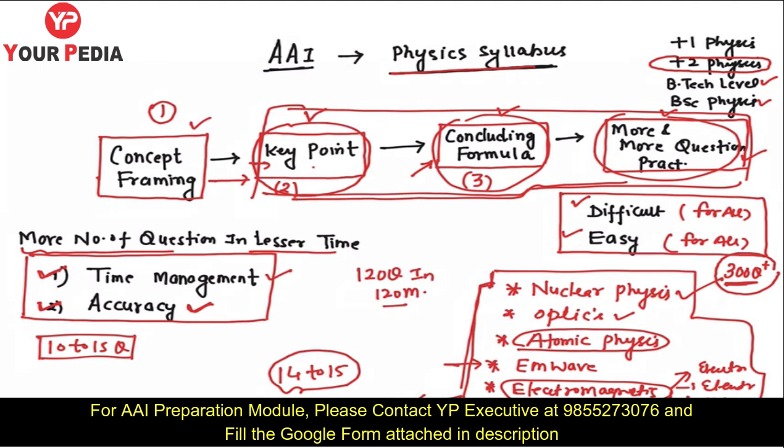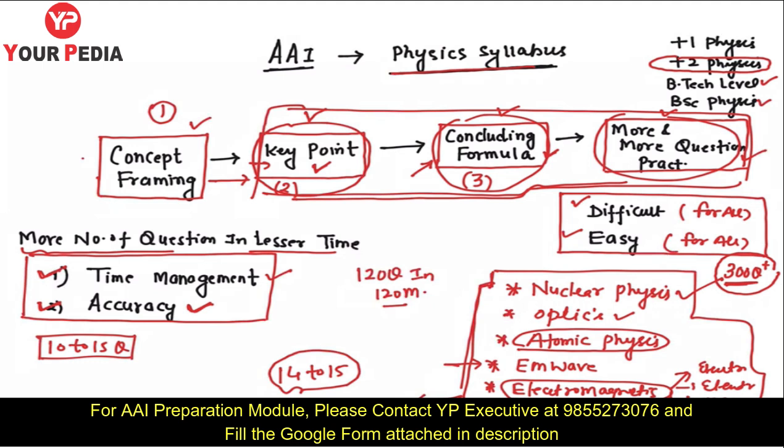So the only mantra to crack this exam, to prepare the physics part of this exam, is to make more and more key points associated with the concept. Make a list of the formulas, the concluding formulas, of that concept for every concept. You can't skip any particular topic. Remember this.